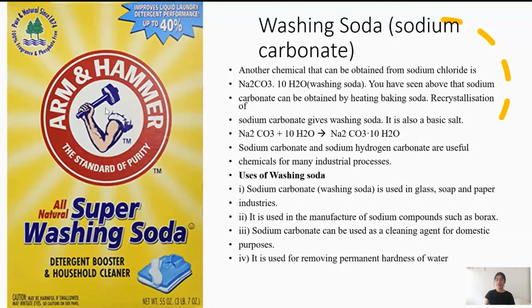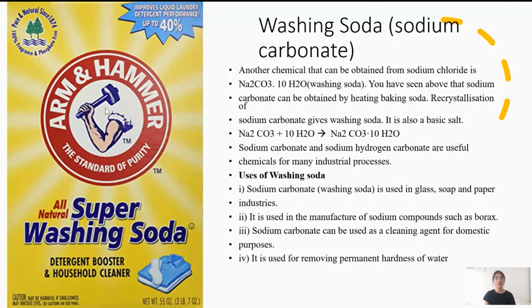Mostly washing soda is used as a detergent. It is used in making glass, soap and paper industries, and a lot of sodium compounds can thus be made out of sodium carbonate, such as borax. Borax is again a compound which has a very complicated chemical formula, and it also contains a lot of water of crystallization molecules. Sodium carbonate can be used to make a cleaning agent for domestic purposes, mostly detergents, and permanent hardness of water can also be removed using washing soda.